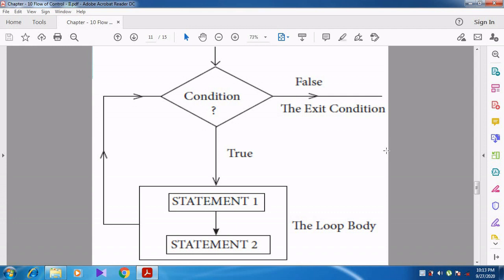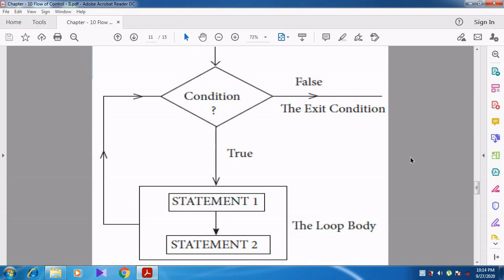So now here you can see the condition. If the condition is true, statement 1 and 2, we used to call it as loop body or body of the loop. So that is executed. Again it checks the condition. Again true means what will happen? Again the body of the loop. Again checking the condition. Again true, body of the loop. So until the condition is true, the body of the loop is executed. When the condition becomes false, we are coming out of the loop. That is, we are exiting the loop.